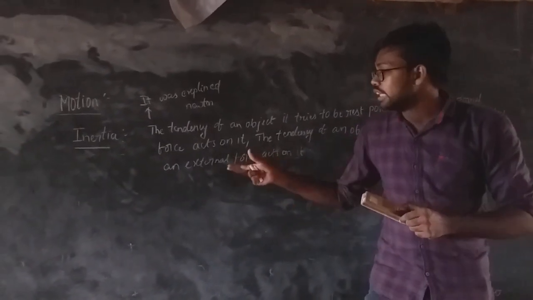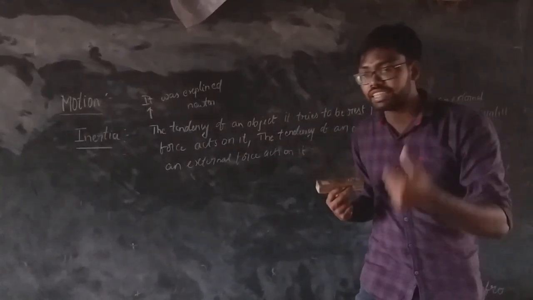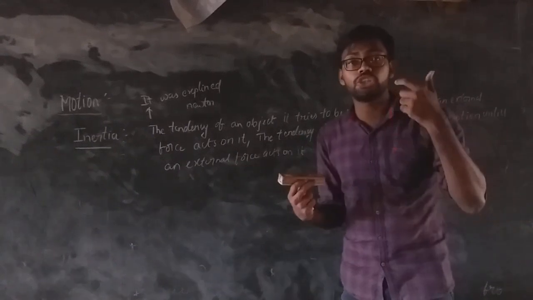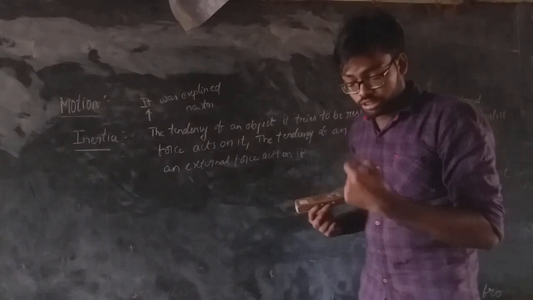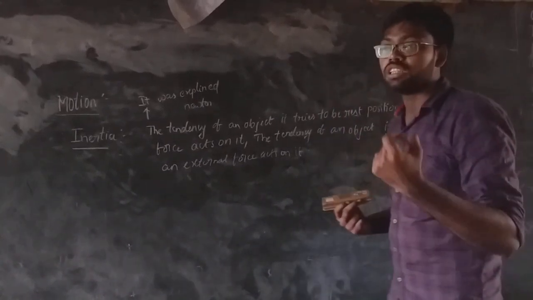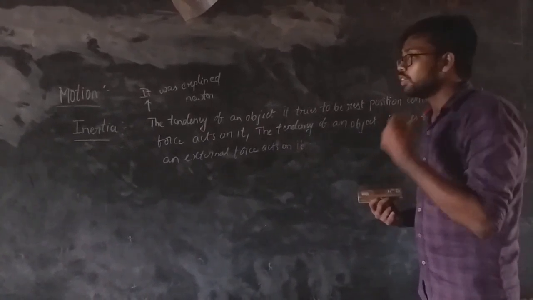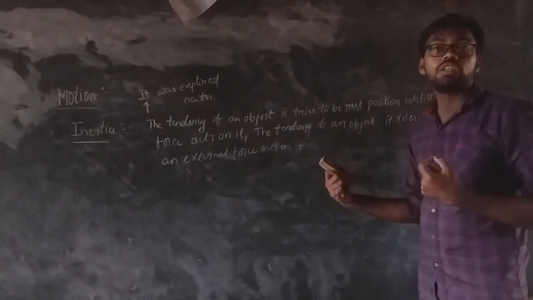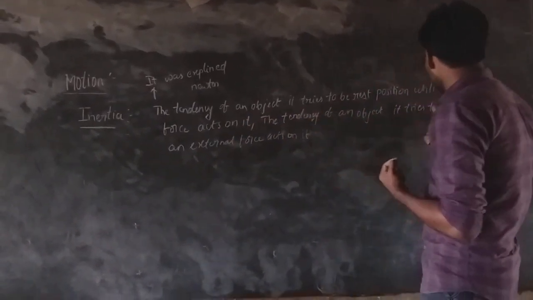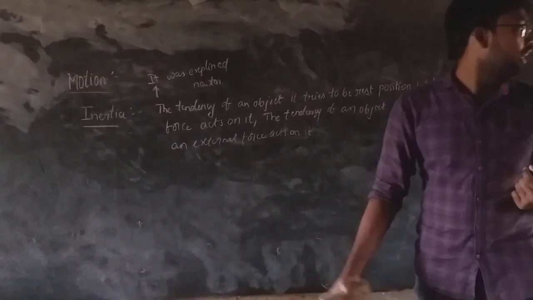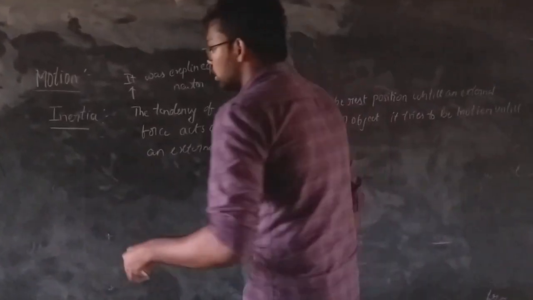Now, for motion, consider a car or bus. If we accelerate, that car or bus will move until we apply brakes, which means the opposing or frictional force acts on that object. Then only that bus or car will come to rest. Which means the tendency of an object is to try to be in motion until an external force acts on it. This is about inertia.